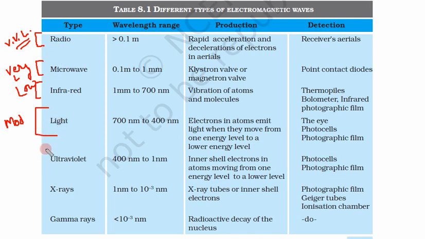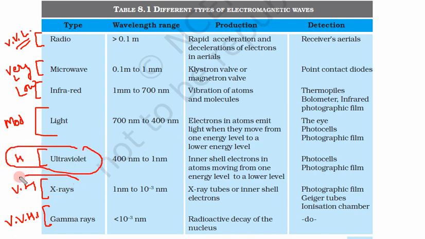But if we move this side, this has high energy, this has very high energy, and this has very high energy. So if we move towards this high energy spectrum, our tissues can get damaged and these rays can cause cancer. So a large exposure of UV can cause cancer, a moderate exposure of X-rays can cause cancer, and even a small exposure of gamma rays can cause cancer. But the spectrum towards this side of light cannot cause cancer.